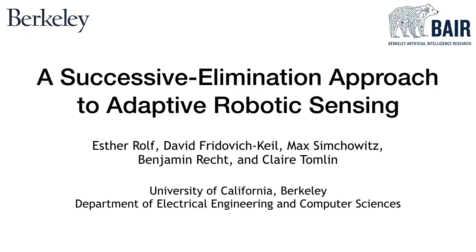In this paper, we present a successive elimination approach to adaptive robotic sensing. Our main contribution, AdaSearch, is an efficient algorithm for identifying locations of interest in robotic search problems. This video focuses on the application of AdaSearch to radioactive source seeking. The setup is as follows.